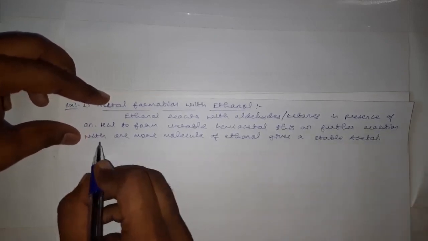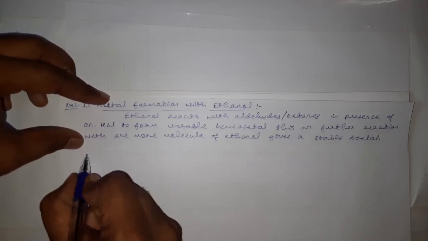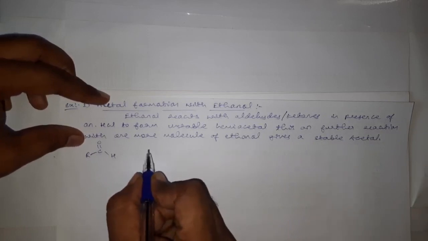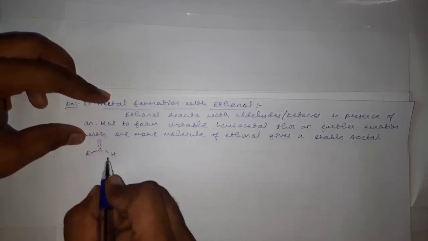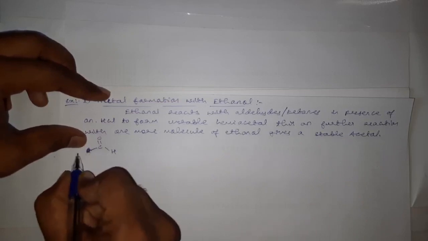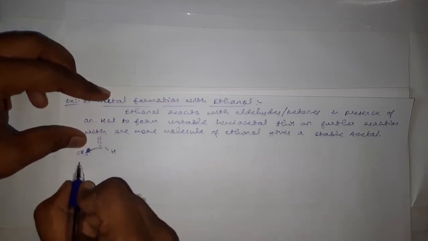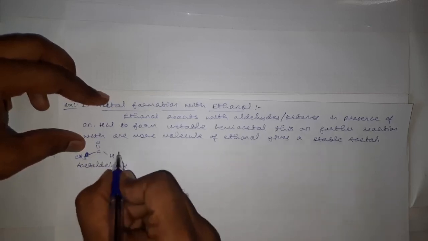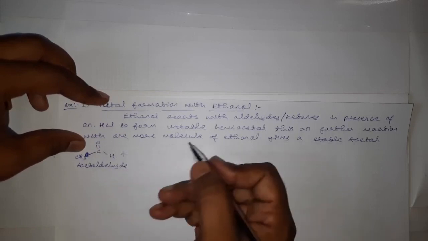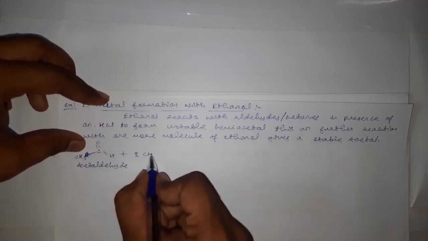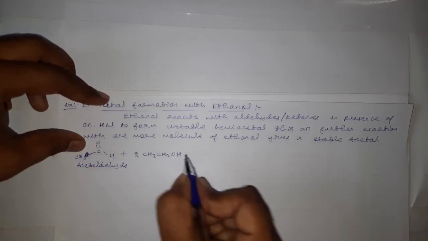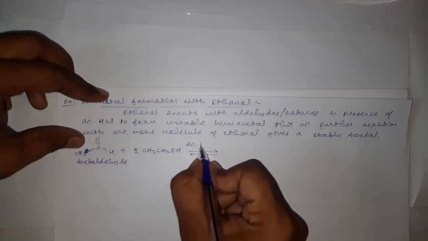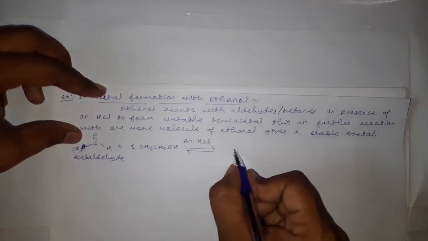See, here I am taking the aldehyde as an example, R C double bond O H. Okay, or I will take a particular example only here, that is, instead of R here take CH3. This is what? Acetaldehyde. When acetaldehyde is allowed to react with two molecules of ethanol, CH3CH2OH, two molecules of ethanol in presence of anhydrous hydrochloric acid, we will get a what?